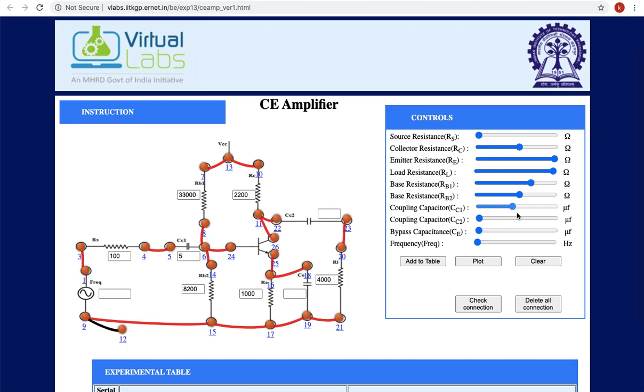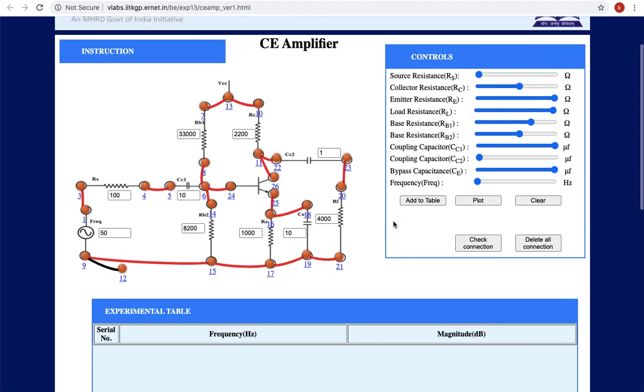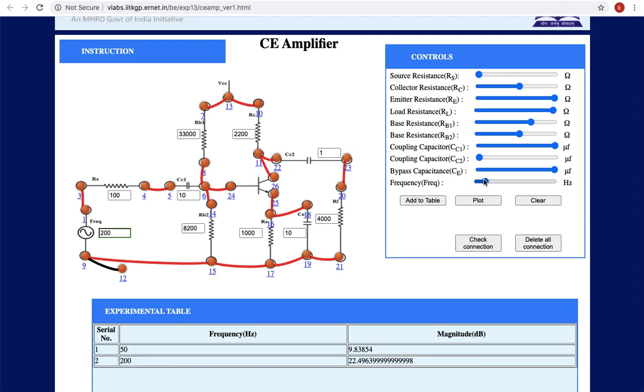Input coupling capacitor is 10 microfarads and output coupling capacitor is 1 microfarad. Bypass capacitance is 10 microfarad and frequency is 50 Hz. Now click on add to table, change the frequency, add to table.